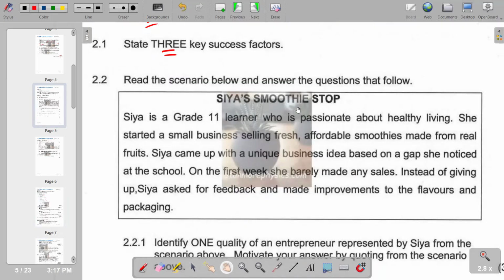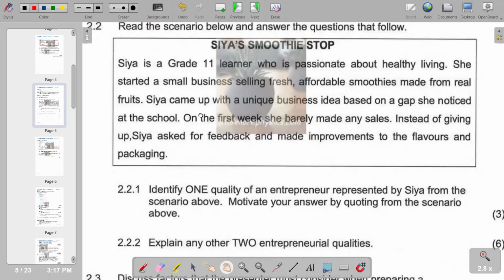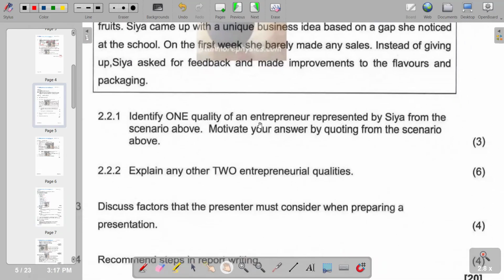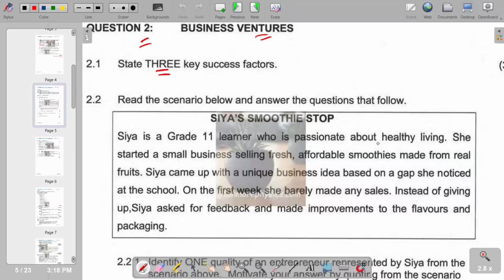We're given a scenario of CS, a smoothie shop. So we go through the scenario, then beneath that, you're given the question part where it reads, identify one quality of an entrepreneur represented by Sia from the scenario above. Motivate your answer by quoting from the scenario. If you come to the sentence, it reads, instead of giving up, Sia asked for feedback and made improvements to the flavors and packaging. So you'd see that this is an indication of perseverance.